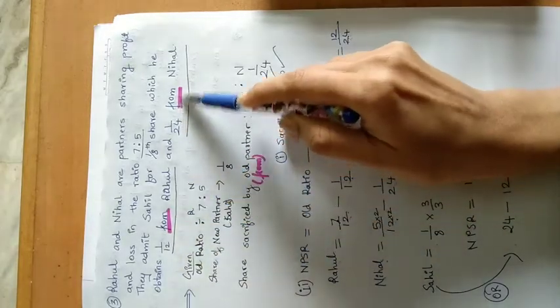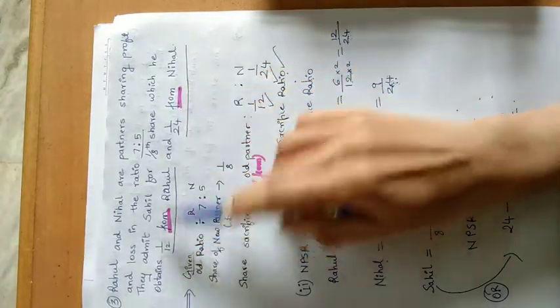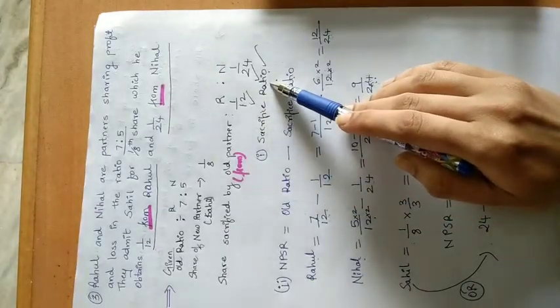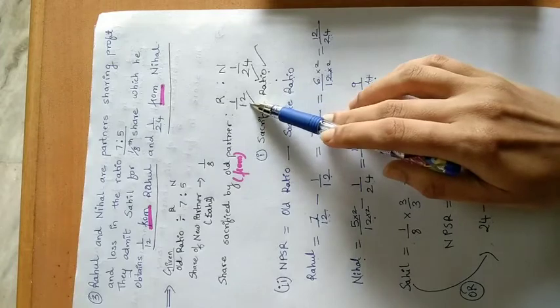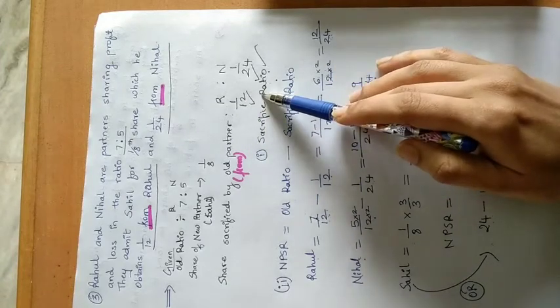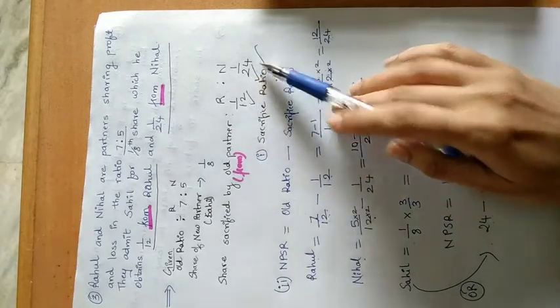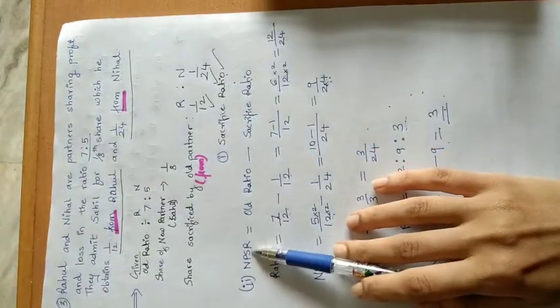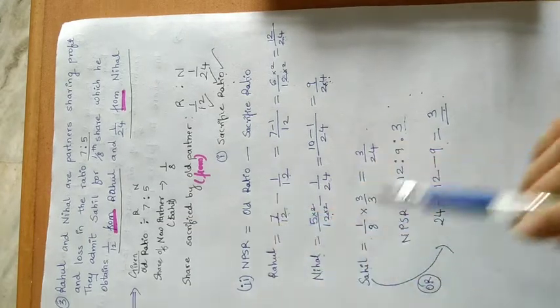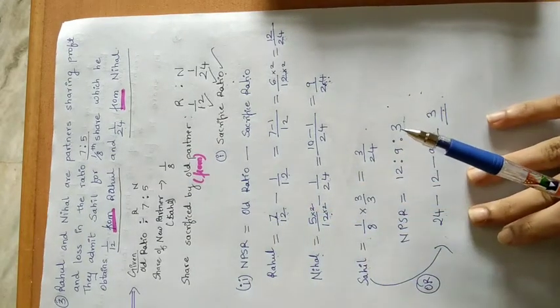So whenever you are getting this from word, that this fraction is directly your sacrifice ratio of old partner. You don't need to calculate it again as a sacrifice ratio. So directly you need to calculate the next step, that is new profit sharing ratio. Okay, moving on to the next problem.